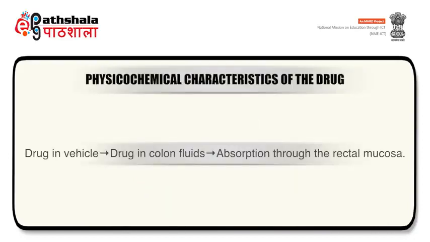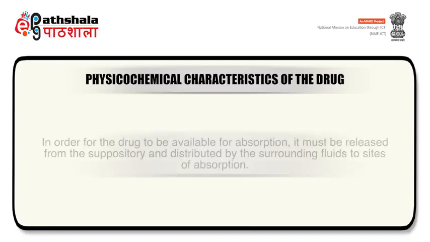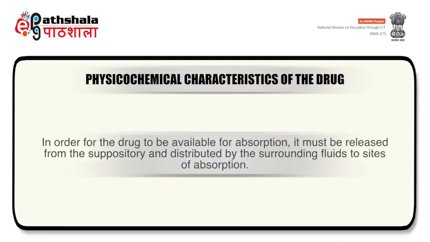The sequence of events leading to drug absorption from the anorectal area can be diagrammatically represented. In order for the drug to be available for absorption, it must be released from the suppository and distributed by the surrounding fluids to sites of absorption.